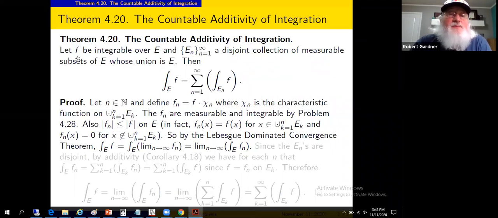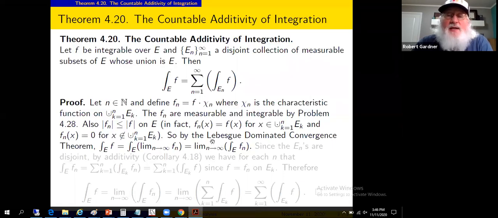So in either case, we can draw this conclusion on the inequalities. Function f is hypothesized to be integrable. So the Lebesgue Dominated Convergence Theorem applies to say the integral over E of f is the integral over E of the limit as n approaches infinity of f sub n. As we observed moments ago, the limit of the f sub n's is the f function. So that's just a substitution there.